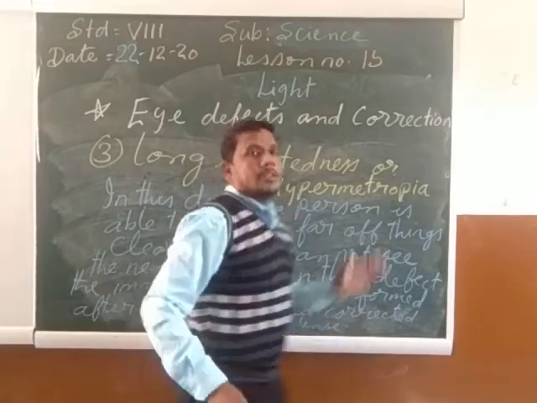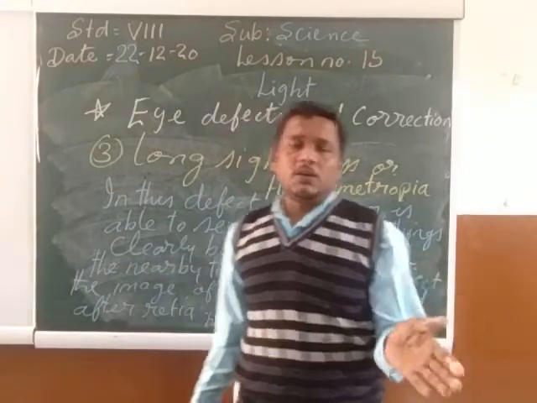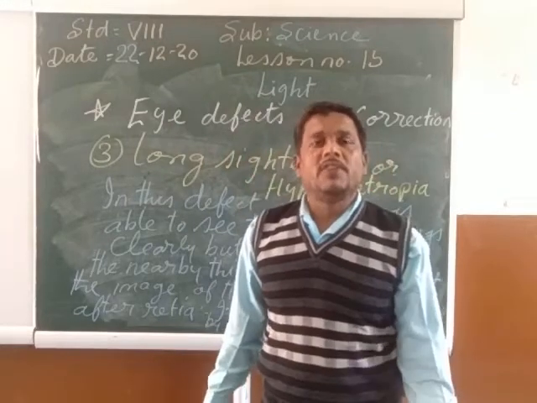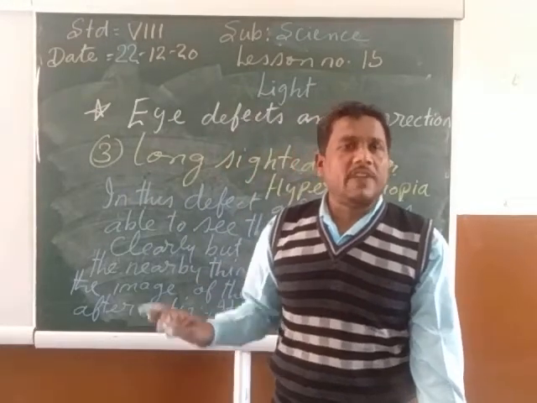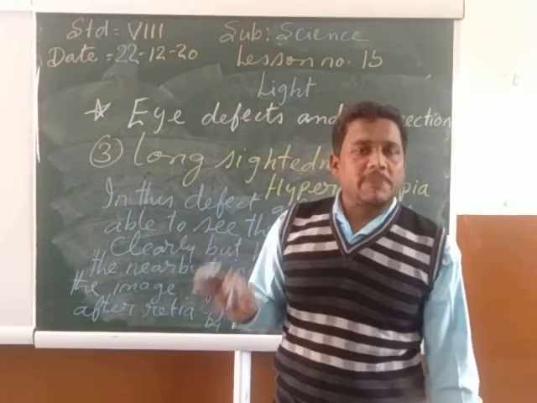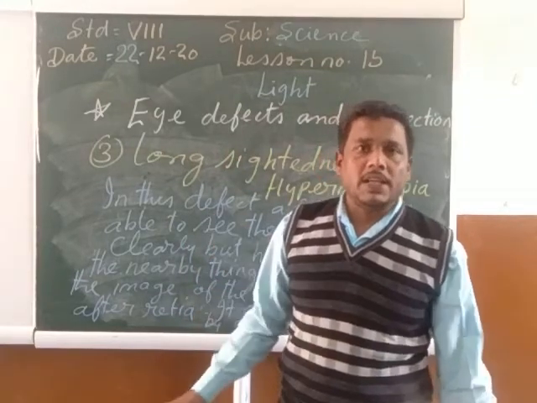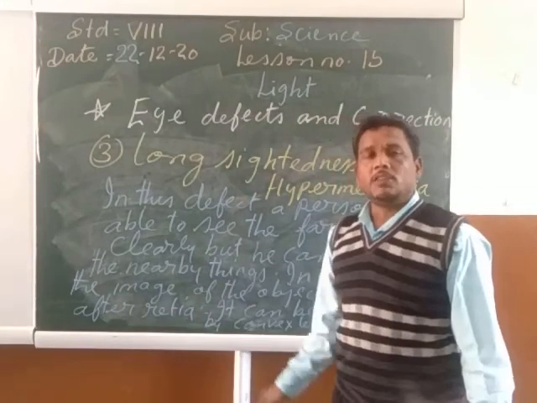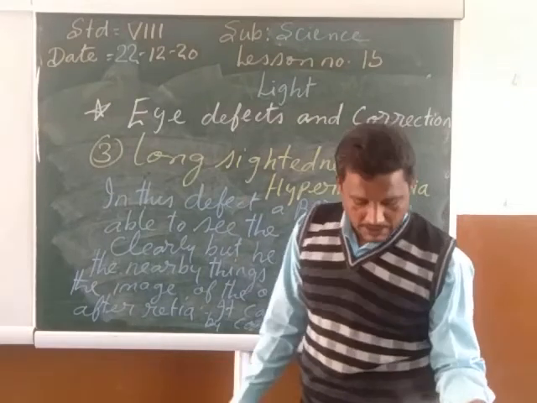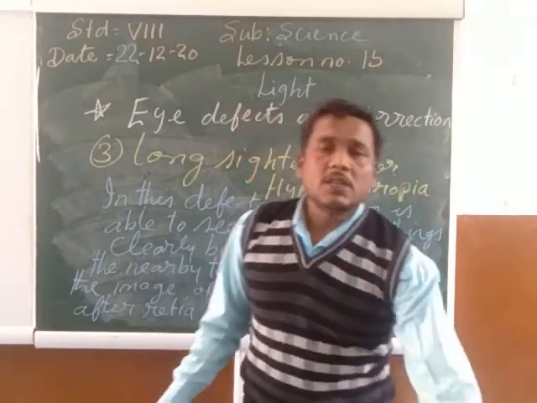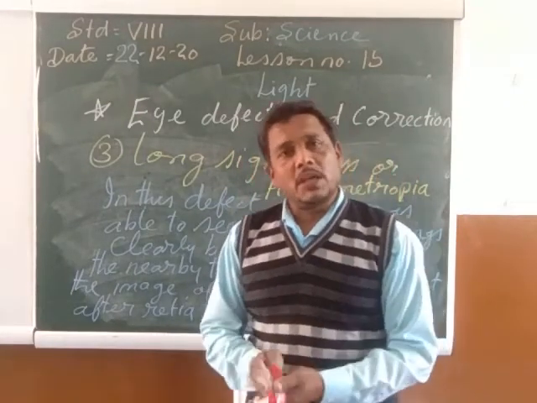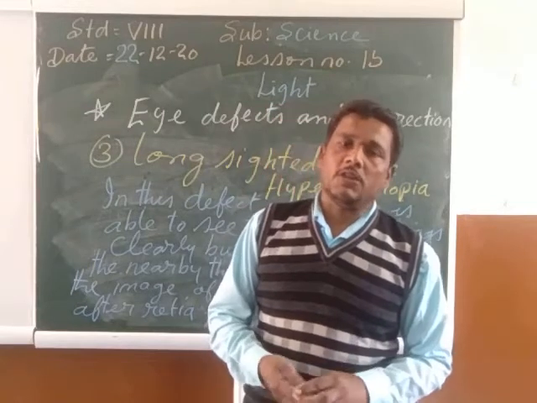So my child, this hypermetropia or the long-sightedness can be corrected by wearing the spectacles with the convex lens. If we are wearing the spectacles with the convex lens, then the hypermetropia or the long-sightedness can be corrected. So once again, let us see my child. Long-sightedness or hypermetropia is just opposite to the short-sightedness or the myopia.